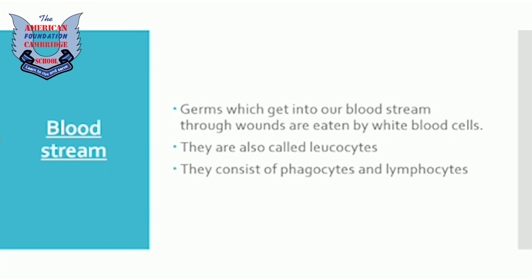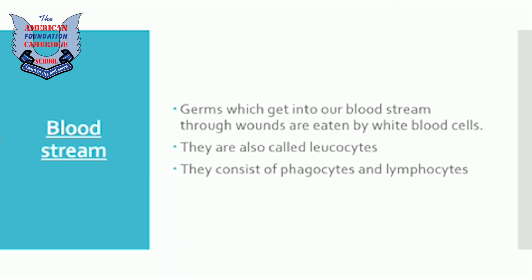Germs which get into our bloodstream through wounds are eaten by white blood cells. They are also called leukocytes. So here comes the immune system of our body, which consists of special blood cells called white blood cells. They are the cells that help make the body resistant to diseases, and they kill the germs and prevent the infection from spreading.